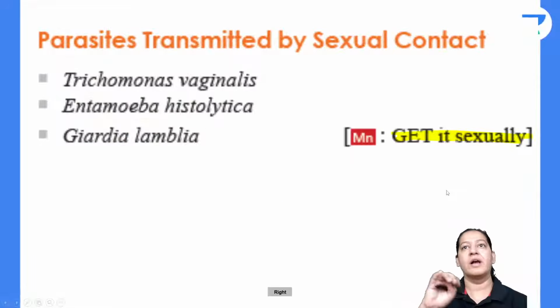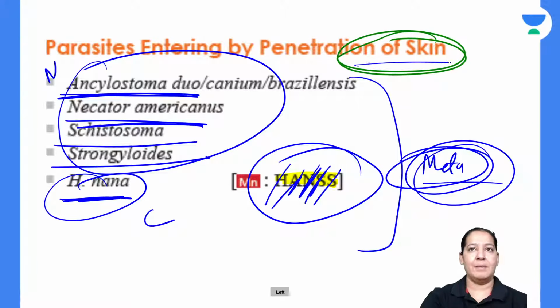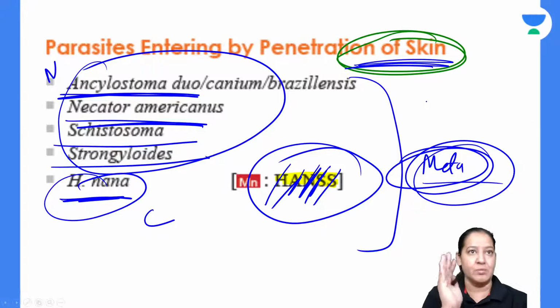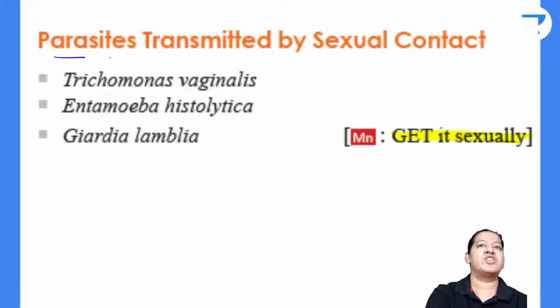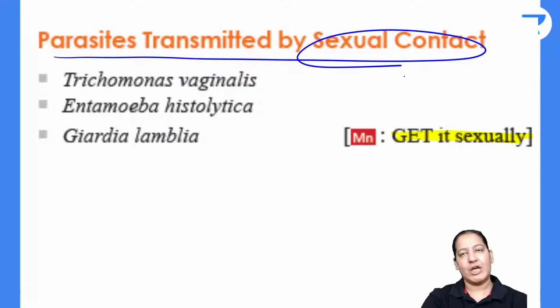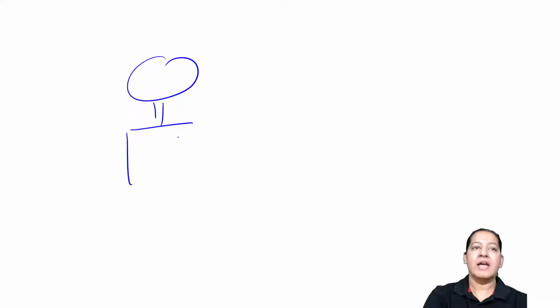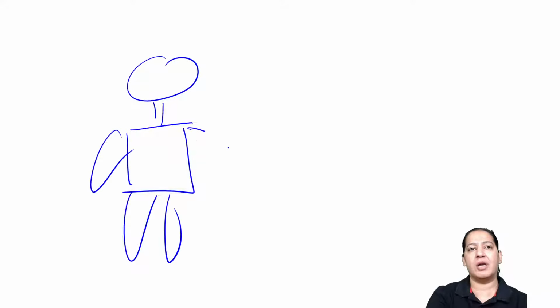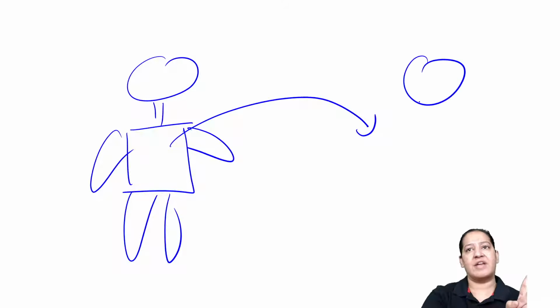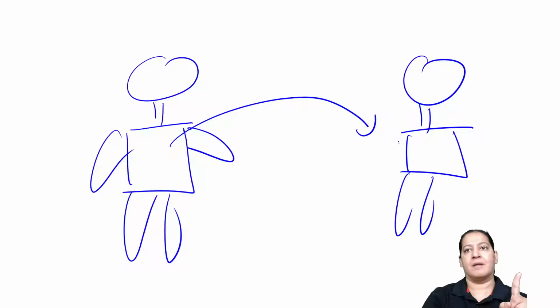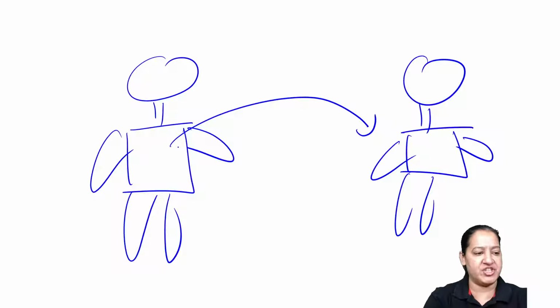Coming to the third mnemonic. The parasites which entered via penetrating the human skin were the last one. Tell me the name of the parasites which enter by sexual contact. By sexual intercourse, they enter from one human being to another. So this is a human being. He or she is having some infection. When this person has sexual contact with another person, then a few parasites can transmit the infection from this to this. Tell me the name of those parasites.